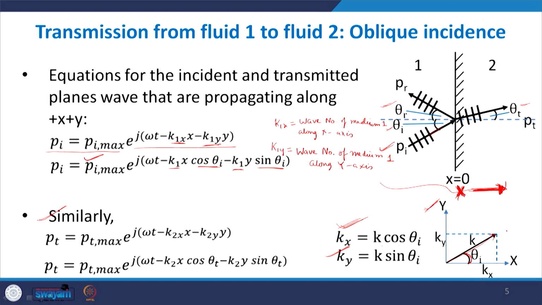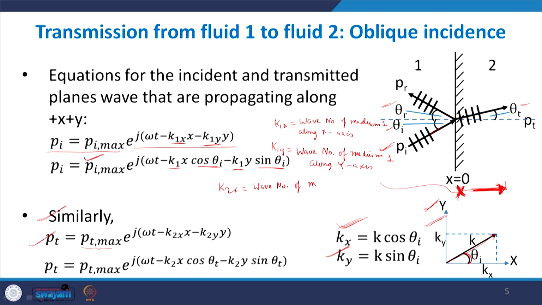Pt also has this same direction as this, the same equation applies there. The only difference is that the angle will be theta t. So Pt, just like Pi, we can write as the amplitude times e to the power j(omega t minus k2x x minus k2y y), and again k2x is the wave number